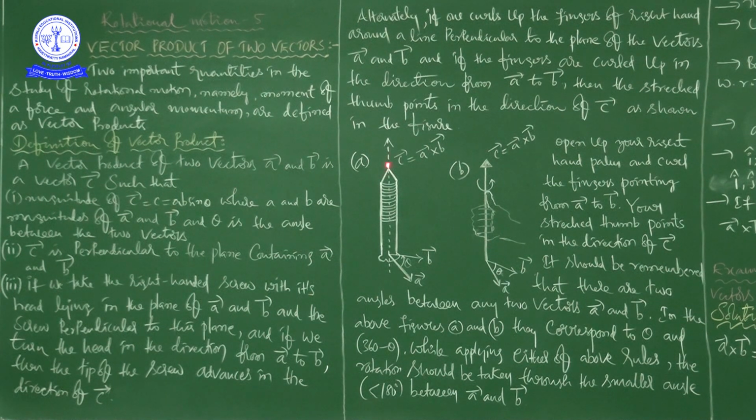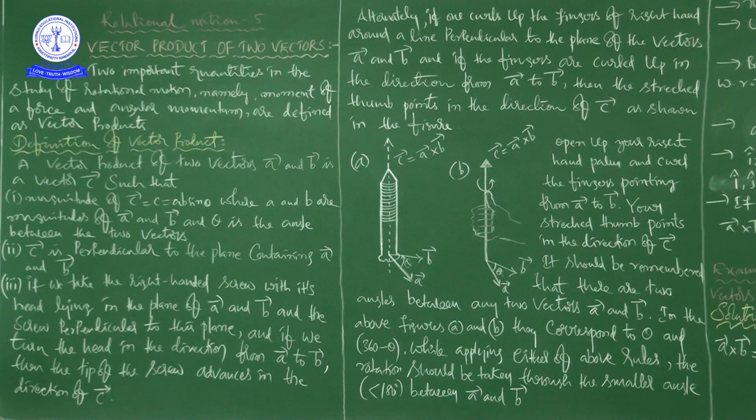You know, it is the tip of the screw. So here he has written C bar is equal to A bar cross B bar, and here the angle between the two vectors A bar and B bar is theta. See here, theta is the angle between the two vectors A bar and B bar, right? Next, alternately, we are going to give the alternate explanation to determine the direction of the resultant vector of A bar and B bar when we get the vector product, right?